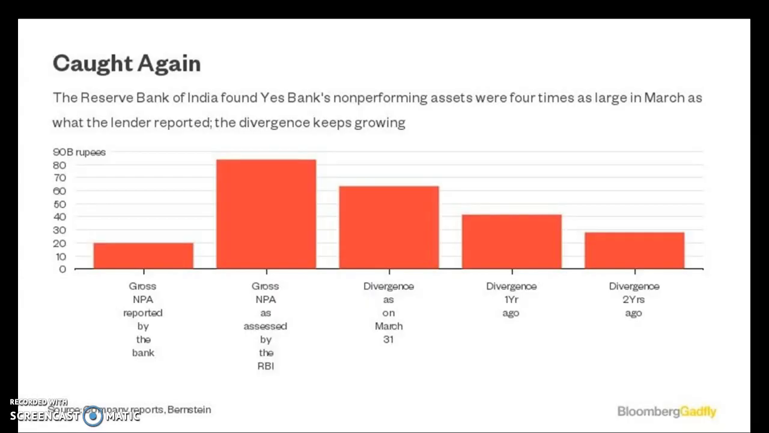The Reserve Bank of India found that Yes Bank's non-performing assets were 4 times as large in March as what the lender reported. The divergence keeps growing, and the gross NPA was still around 20%. Though the RBI took lots of steps, it still went to around 90 billion, nearly touching 80 to 85 billion. The divergence on 31st March was around that level, the divergence 1 year ago was said to be around 40 billion, and 2 years ago it was nearly 30 billion.